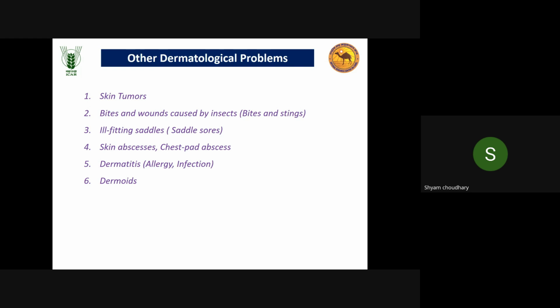So once a camel is infected with this Trypanosoma evansi, as we know, it is a protozoa, a hemoprotozoa, which is present in blood. It is easily identified using Giemsa stain, thin blood smear, thick blood smear, or wet smear. We can see the Trypanosoma also in a wet smear. For Trypanosoma, diagnosis is not a difficult task. In camel, it is a highly fatal disease, causing high mortality.